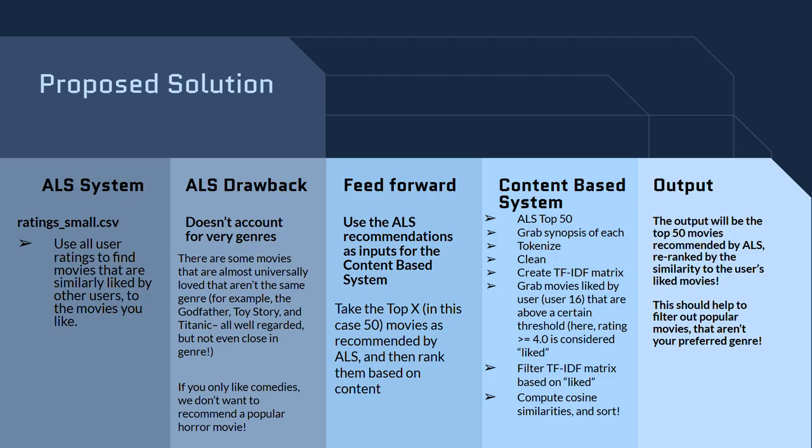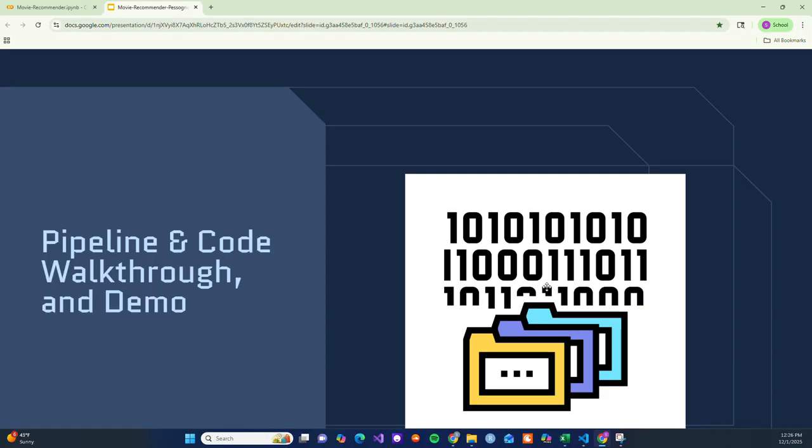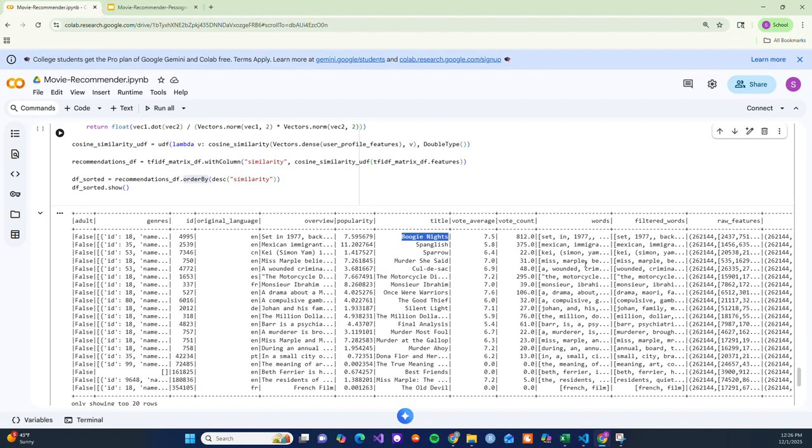We'll filter that matrix based on liked movies versus movies that you have watched but maybe didn't care for, and then we will compute the cosine similarities of those movie synopses with the synopses of the movies that user 16 has actually liked. The output will be the top 50 movies recommended by ALS re-ranked by how similar they are to a user's liked movies. So we'll now do a quick walkthrough of what this looks like.